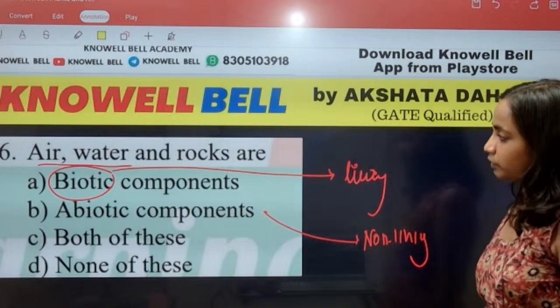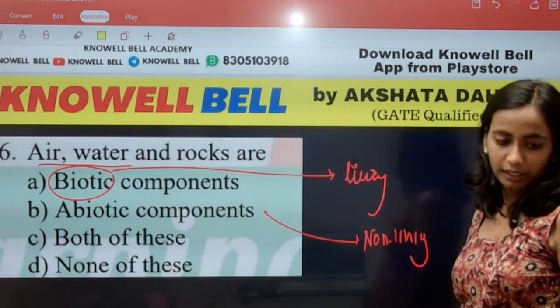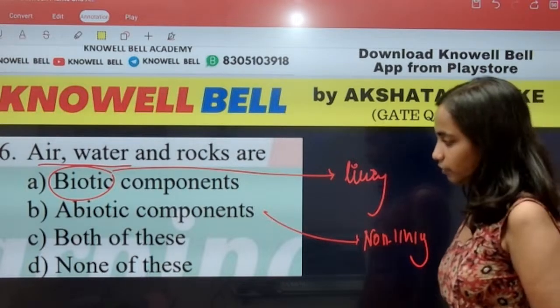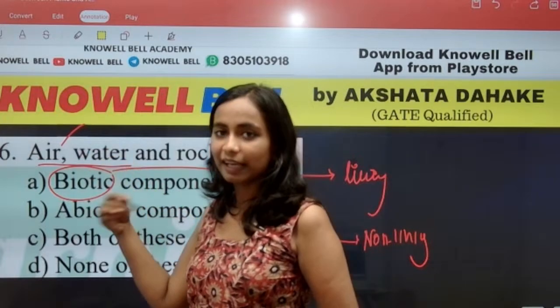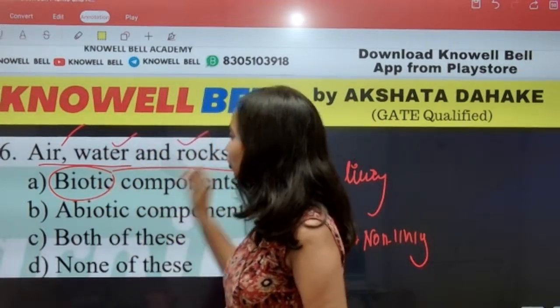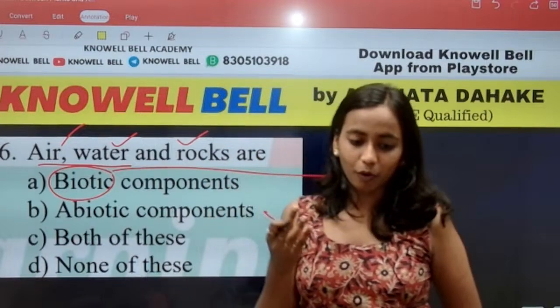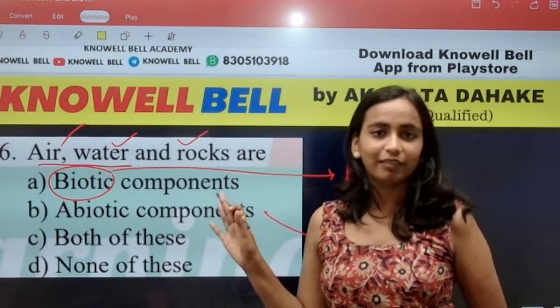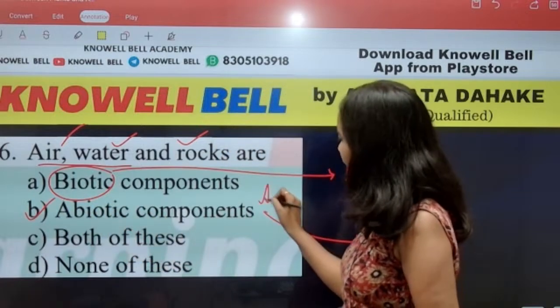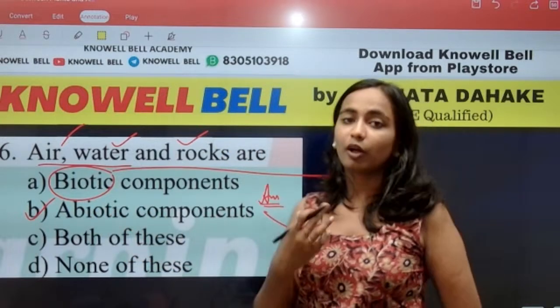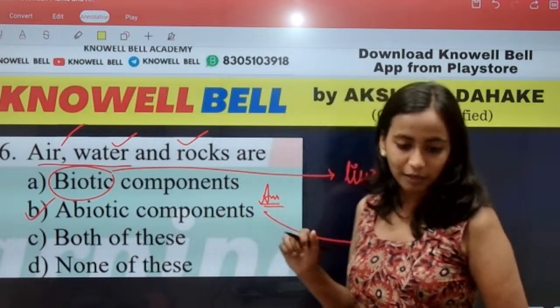So, air, water and rocks, what are they? Why would they be both? Is air living, Kavya? Is air living or non-living? Is water living or non-living? Air, water, rocks, all three of them are non-living. None of them is living. Non-living is what? Non-living is abiotic component. We have to keep in mind what non-living components are.